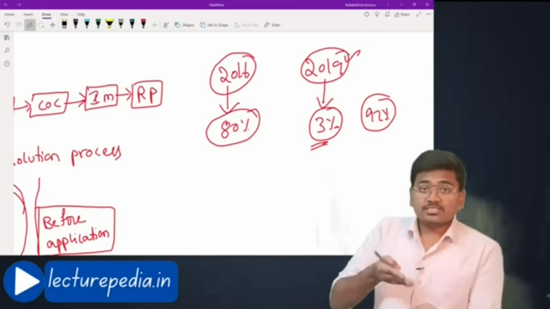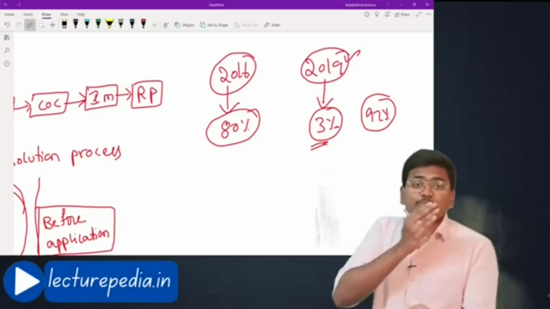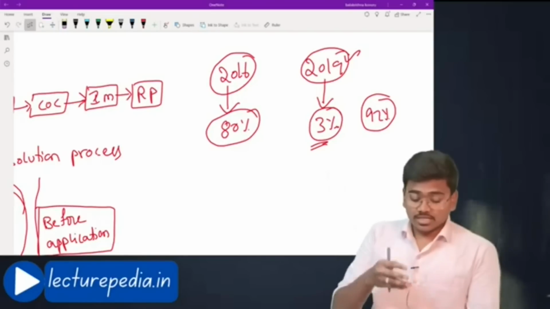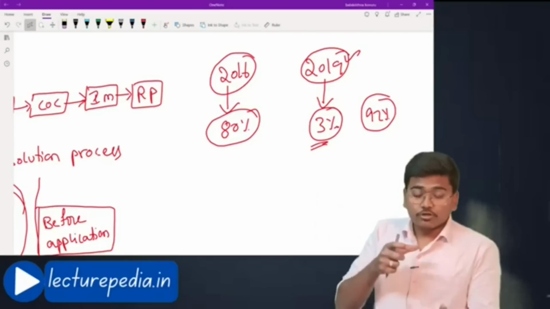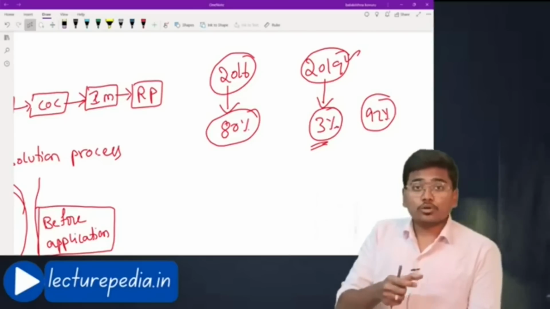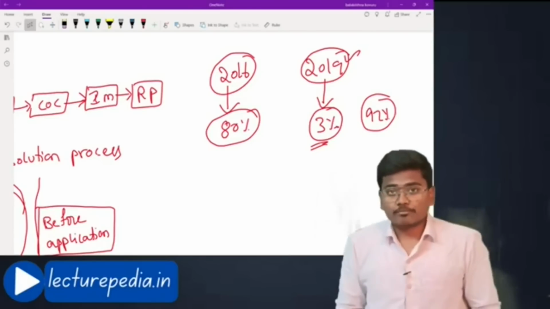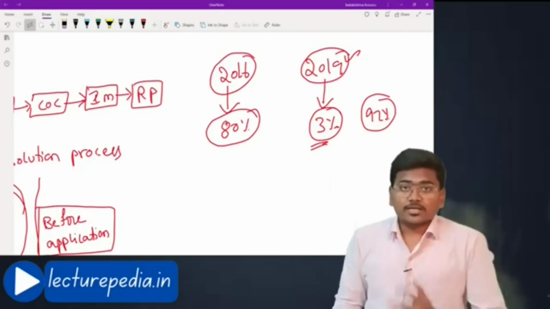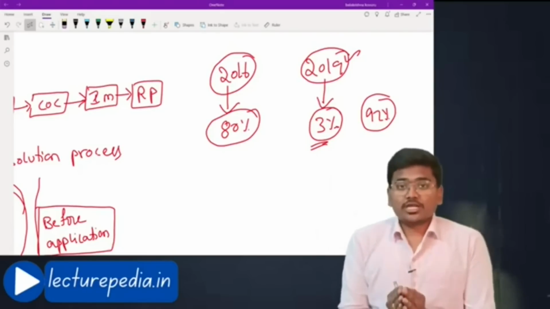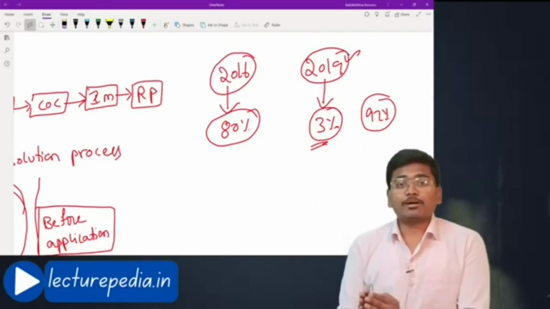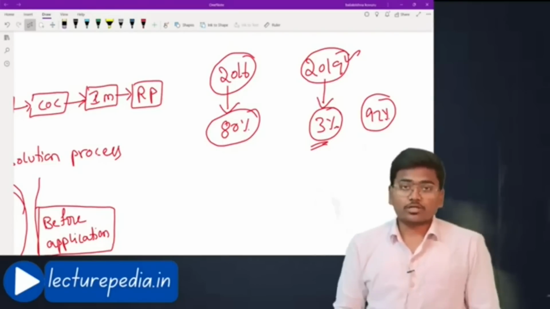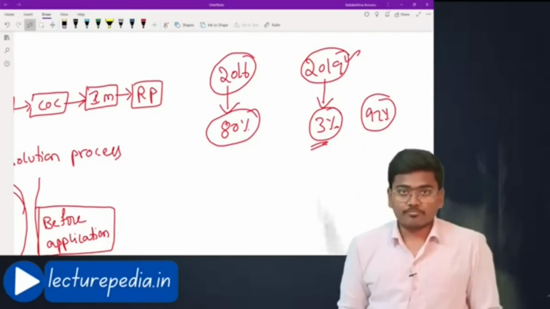The existing board of directors will be suspended. That means the present management will lose its control over the business of the corporate debtor. Due to this fear, many corporate debtors are not filing applications with the adjudicating authority to resolve their insolvencies.